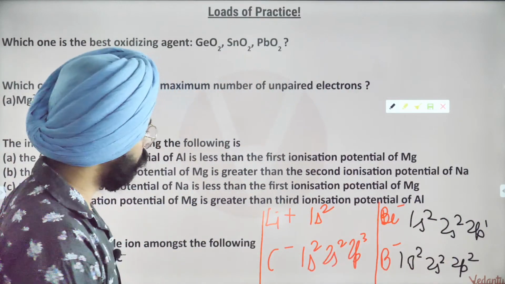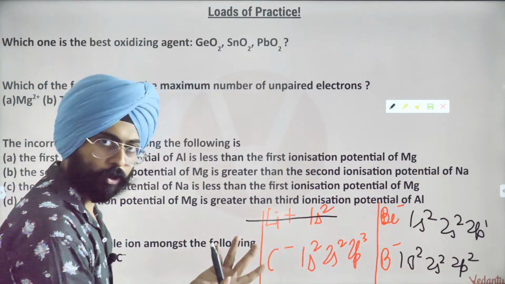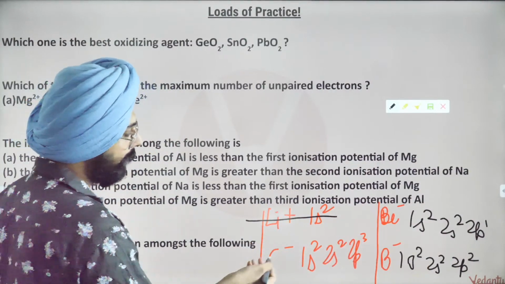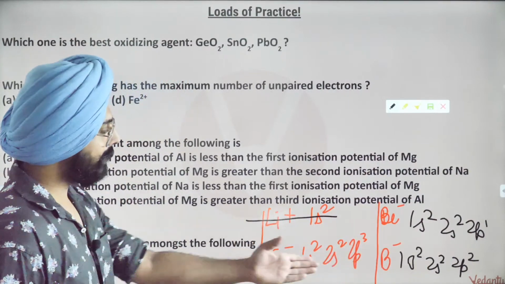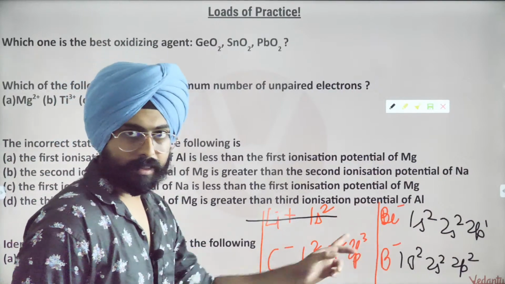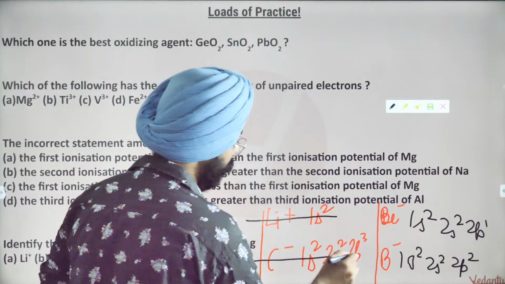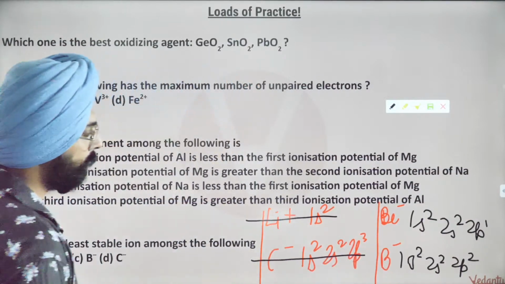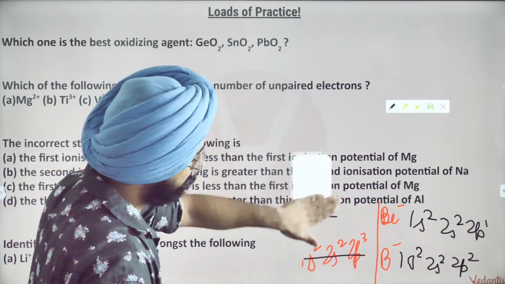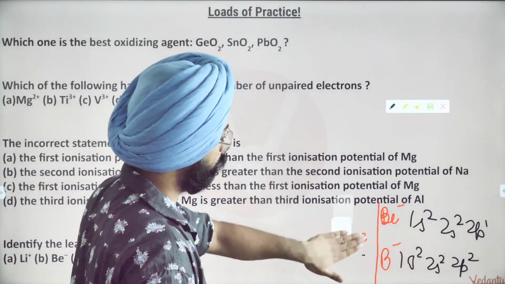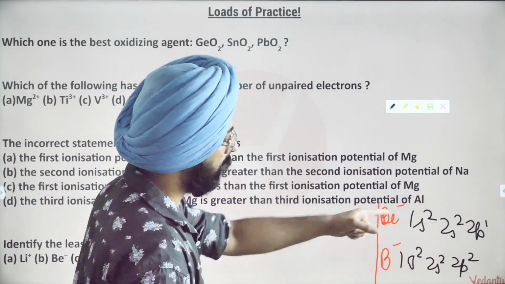So my dear friends, I hope you understand that this is pretty stable because it's a noble gas configuration, helium configuration. Carbon negative, we can say that this configuration has a half-filled nature to the p subshell. So this is also going to be a relatively stable configuration. Okay, that reason is fine. Let's try to compare between beryllium and boron.